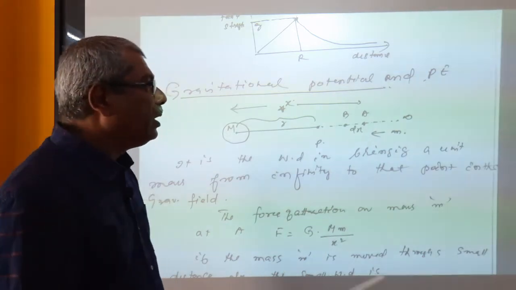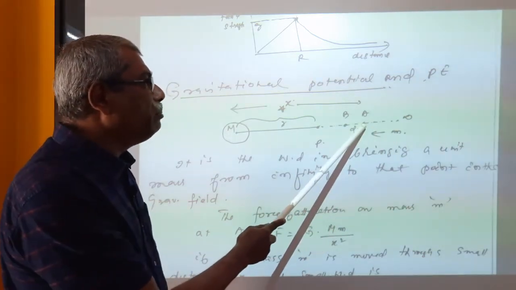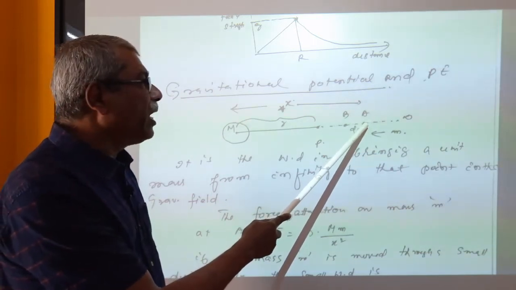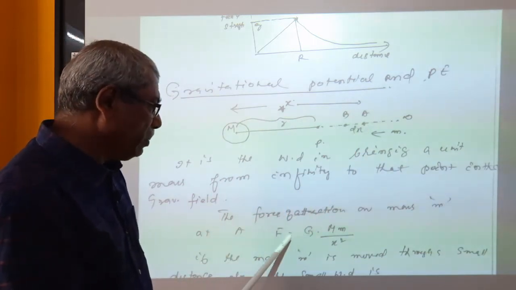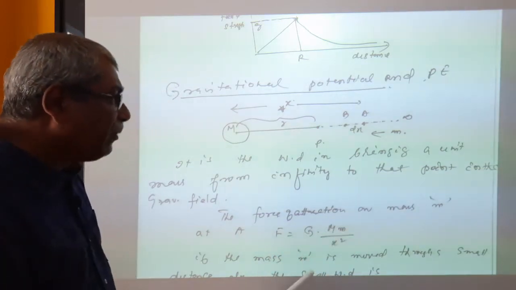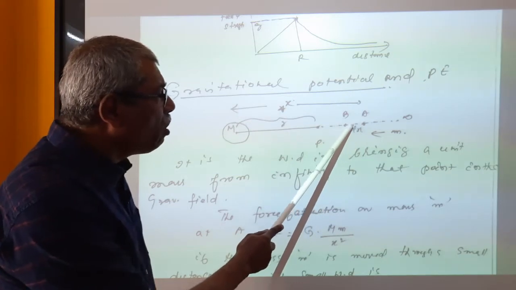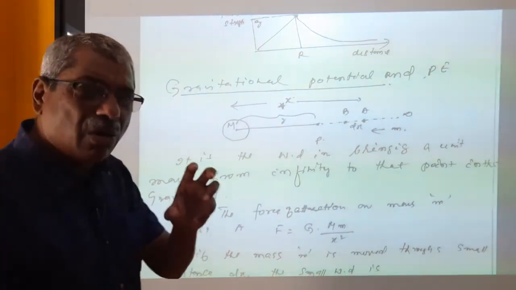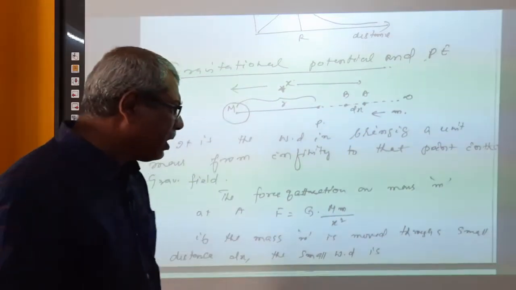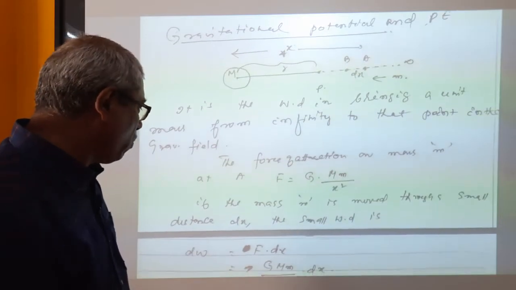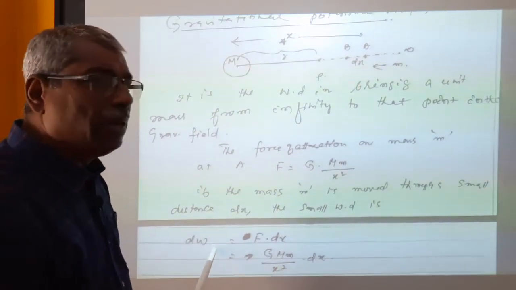You have imagined that the mass m is placed at the point A, then the force of attraction between the small mass and the big mass is given by F equals G M m divided by x square. If the mass m is shifted through a small distance dx, the small work done by the attractive force is given by dW.